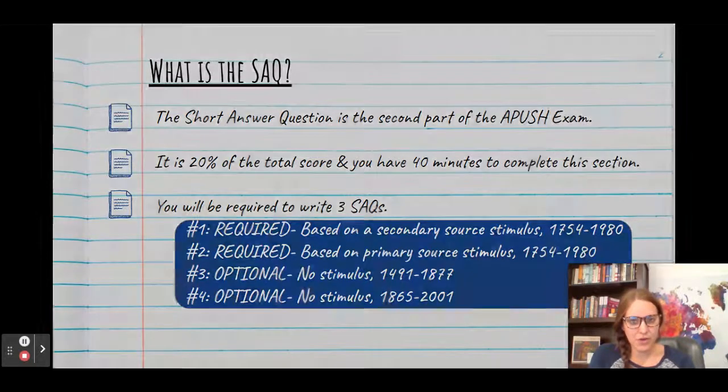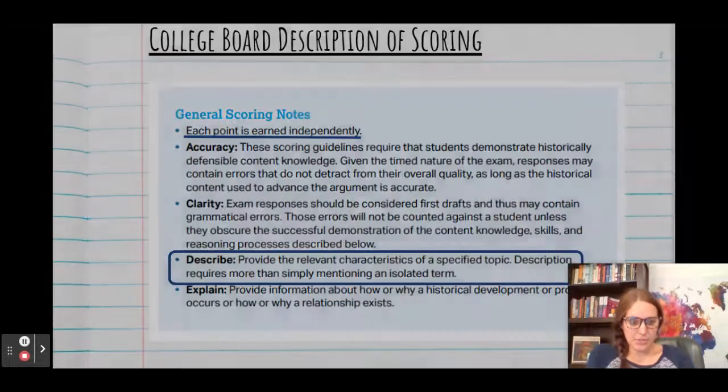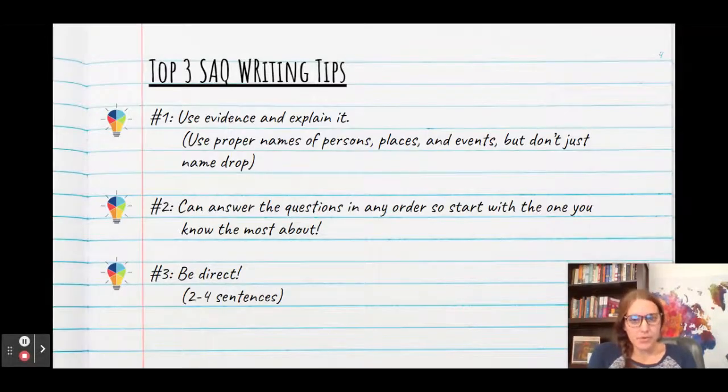But for now, we're going to move on with some of just the broad understandings you have to know when writing your answers. First is to make sure you understand that each point is earned on its own. So you could very well earn points B and C and miss point A. You don't have to earn them subsequently. And the biggest issue I see students doing is not describing. So they might actually have the evidence, but they don't describe it enough to then prove they know what the term means.